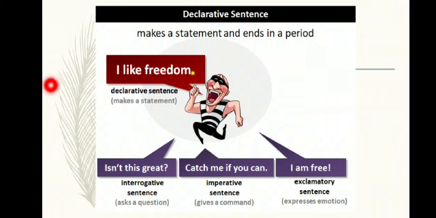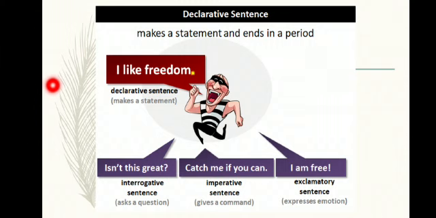Interrogative asks a question and ends with a question mark: Isn't this great? Imperative gives a command: Catch me if you can. Exclamatory: How free I am! We can say these are called exclamatory sentences.